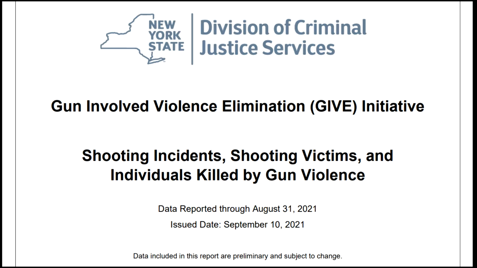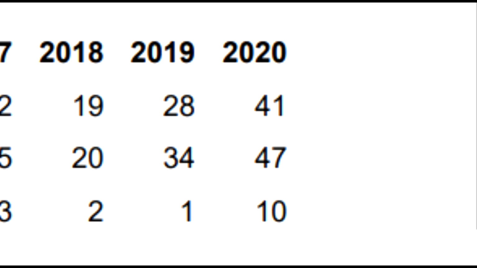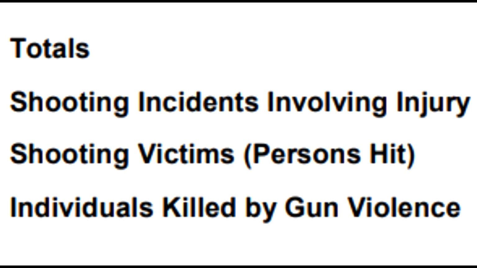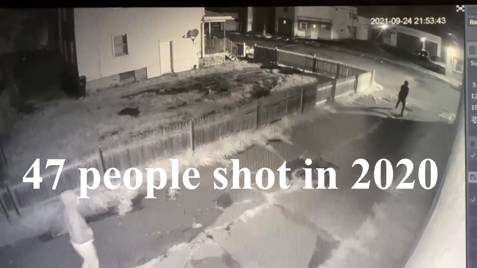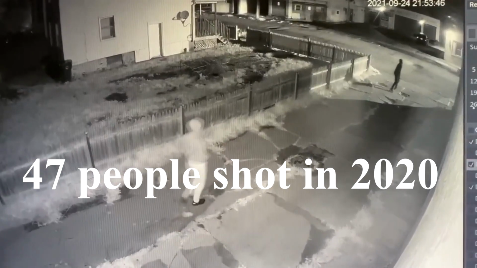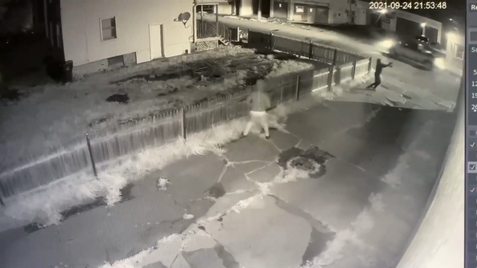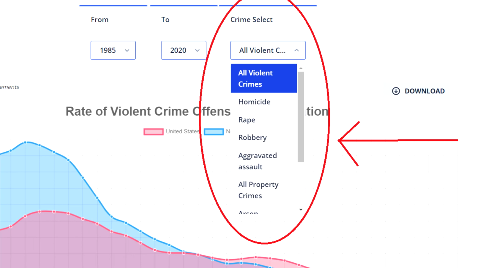There's another report that New York State does about gun violence throughout the state of New York. It's called the Gun Involved Violence Elimination Report, or GIVE for short. The GIVE report lists that there were 10 homicides caused by guns in Niagara Falls, New York. So even the New York State statistics don't match up with the UCR. The GIVE report also states that there were 47 people shot in Niagara Falls, New York in 2020. The UCR does not have a category for shooting victims, so those shooting victims get filed under aggravated assault or homicide, which is the same for every city.